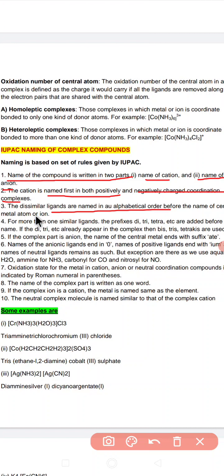Those ligands that start with A get the preference, after that those that start with B, C, and in this way. I told you the example just now: if I had amine and aquo, they will obviously get the higher preference because we follow the alphabetical order, before the name of the metal atom or ion. This order we follow. Understood?